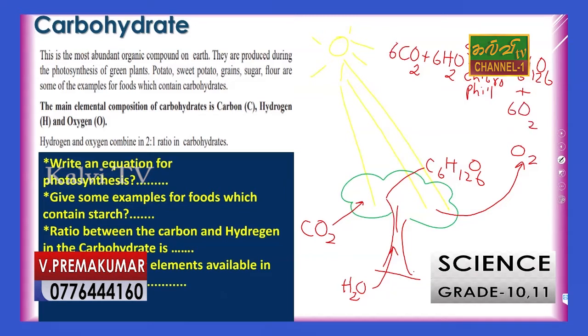Glucose can be converted into various forms, like starch, which is found as a carbohydrate. So carbohydrate is mainly produced through photosynthesis.